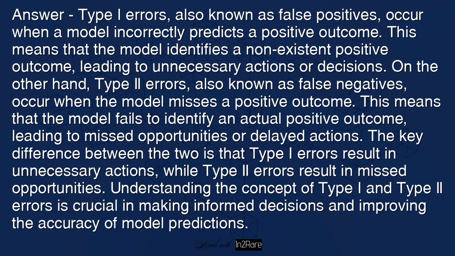The key difference between the two is that type I errors result in unnecessary actions, while type II errors result in missed opportunities. Understanding the concept of type I and type II errors is crucial in making informed decisions and improving the accuracy of model predictions.